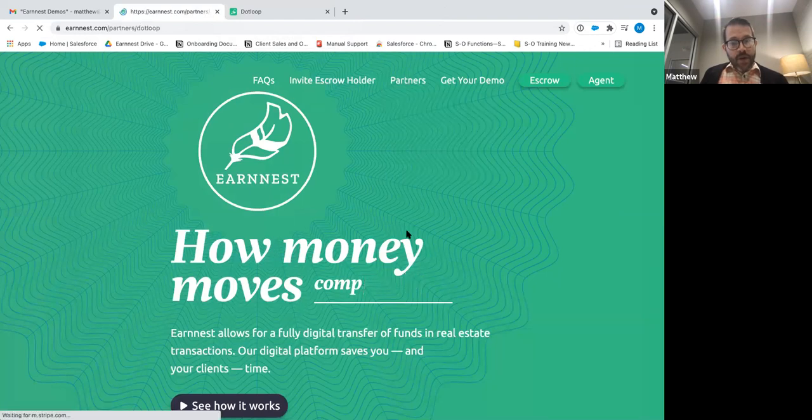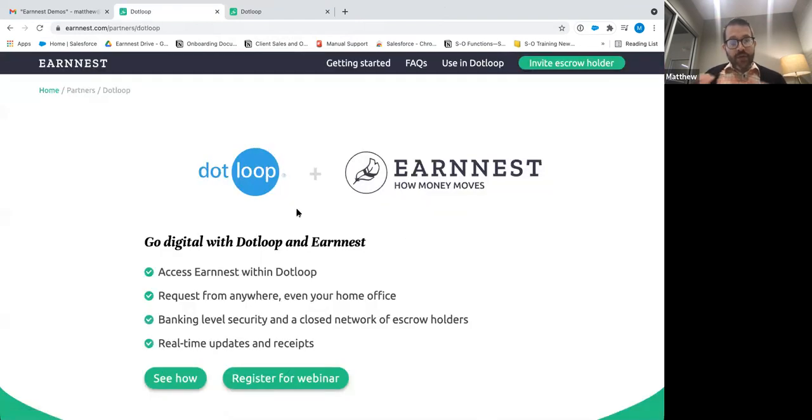And I'm going to show you a quick video showing you how to use Earnest through .loop. This is how you place a request through the platform. And if you, it'll state this in the presentation, but if you already have your contract inside a loop, it will carry a lot of that information over for you. But we'll go ahead and play that video now and pull that up here.